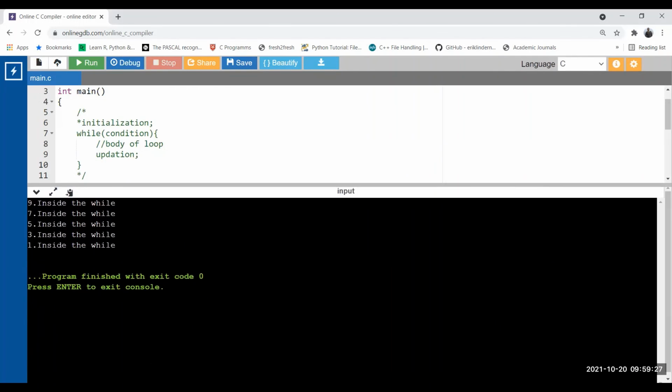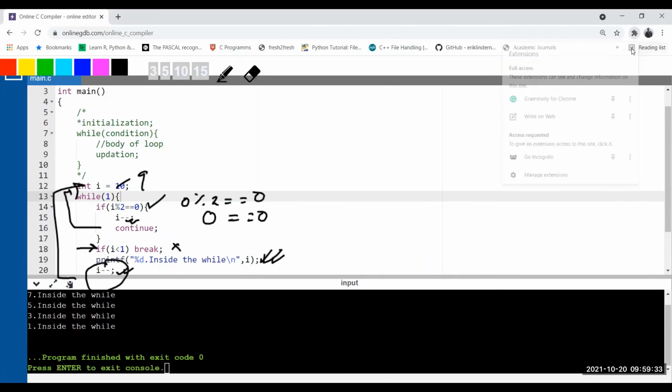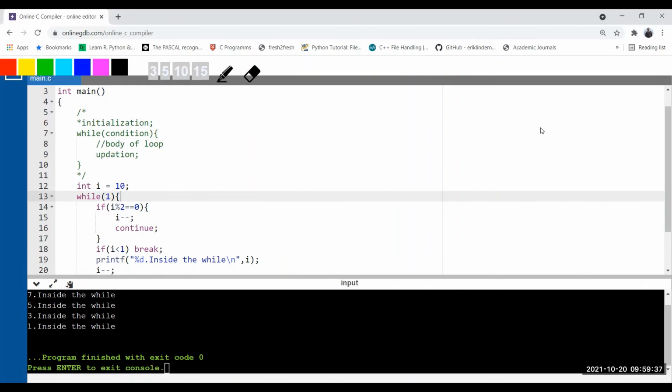Now see. Only the odd numbers get printed. Why? Because we know how continue works. Those students who have not seen how continue works, watch my previous video related to the for loop. Okay, so when it is even, this line's condition is true. It is decrement, continue. It will go up. So the compiler will not reach the other statements because of this continue. These statements remain unreachable when the value of I is even.